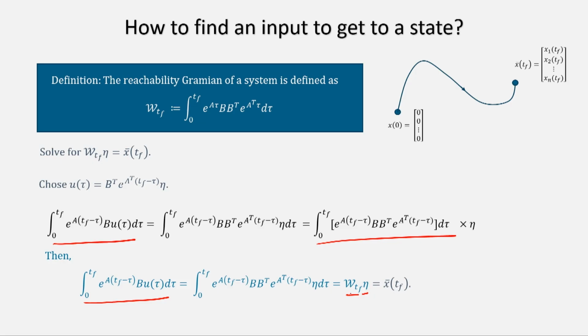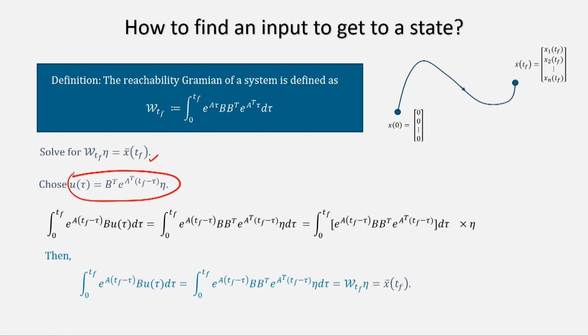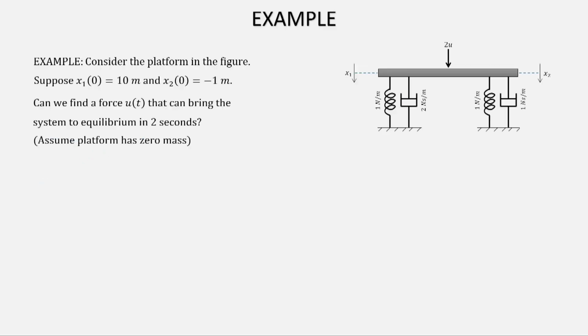eta, but WTF eta to start off with has been solved from here, right. We made this u tau using the eta that we got from solution of this. So, therefore, WTF eta will come out to be x bar, and that is what we are seeing here. Okay. So, you can see that this input that we have constructed here is actually going to give you the x bar that you want. That is why the reachability Gramian or the controllability Gramian is very important for us.